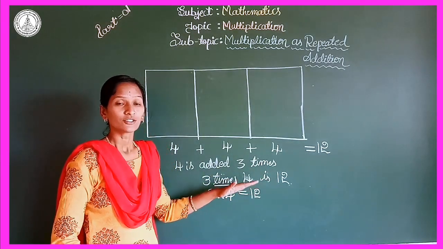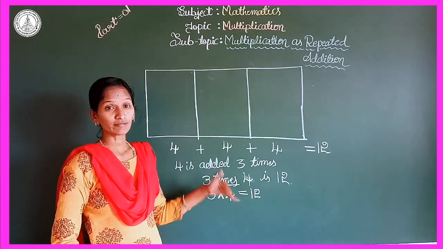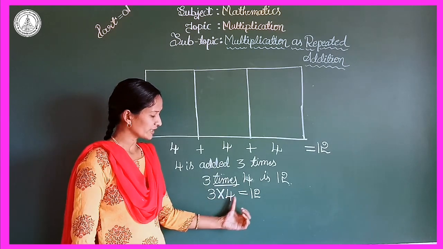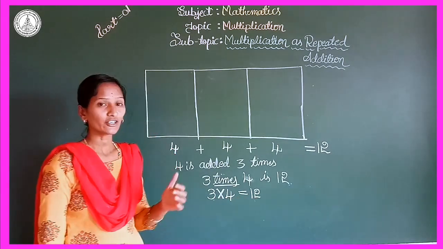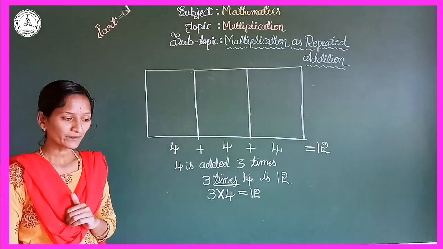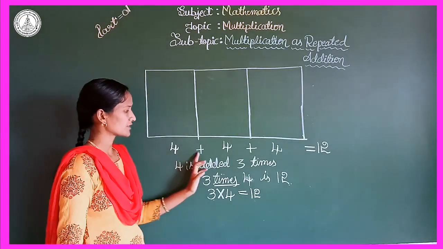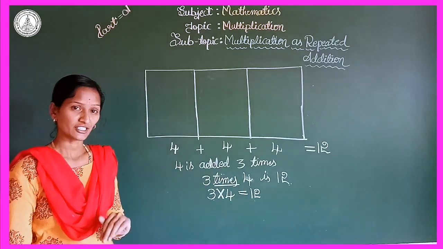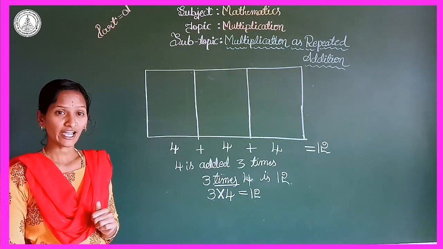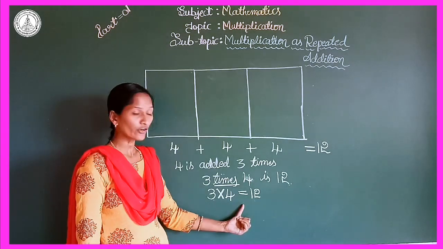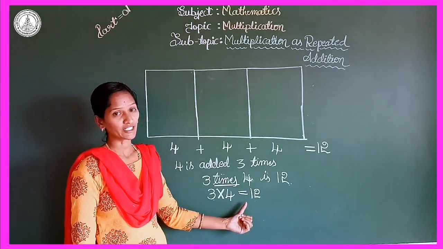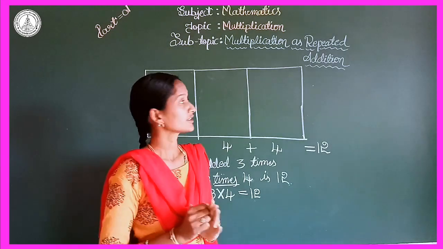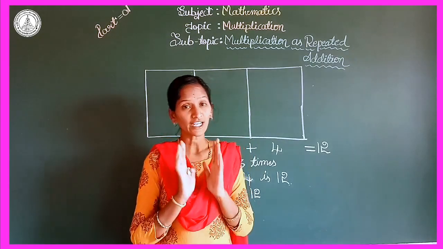Here I am writing with the help of the multiplication symbol, that is 3 into 4 is equal to 12. So which is the repeated addition? This 4 plus 4 plus 4 is equal to 12. This is called repeated addition. And what is the multiplication fact? Here 3 into 4 is equal to 12. This is the multiplication fact, right? So my dear students, this is about multiplication as repeated addition.